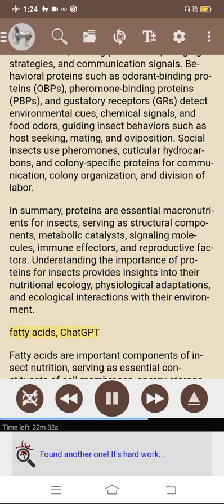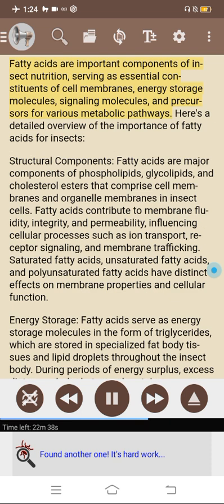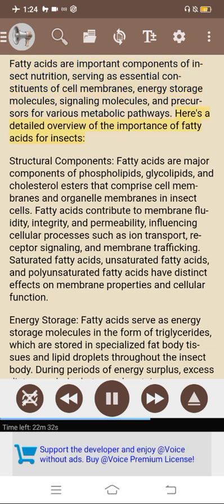Fatty acids. Fatty acids are important components of insect nutrition, serving as essential constituents of cell membranes, energy storage molecules, signaling molecules, and precursors for various metabolic pathways. Here's a detailed overview of the importance of fatty acids for insects.